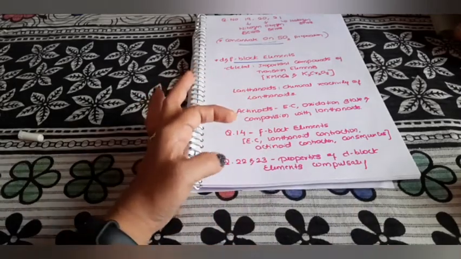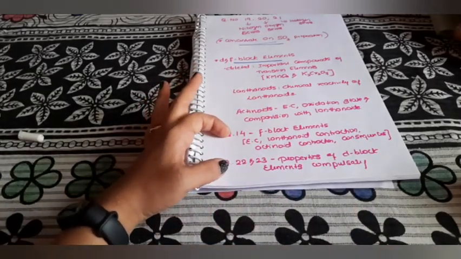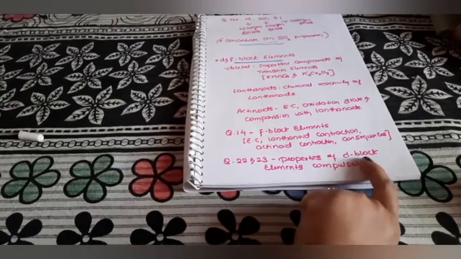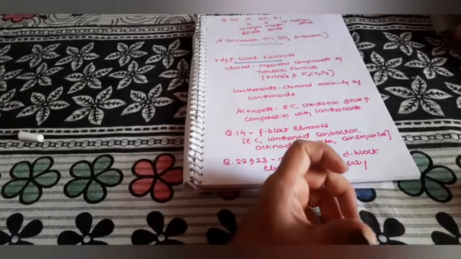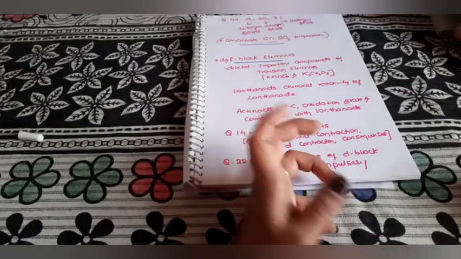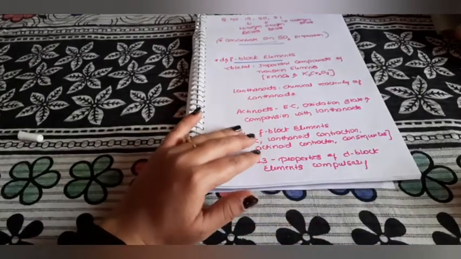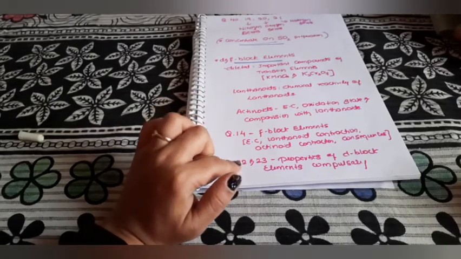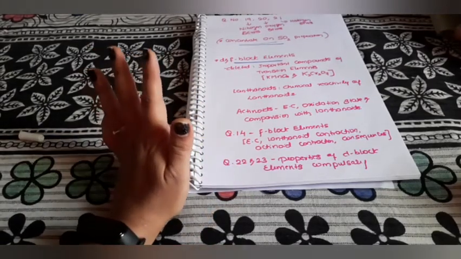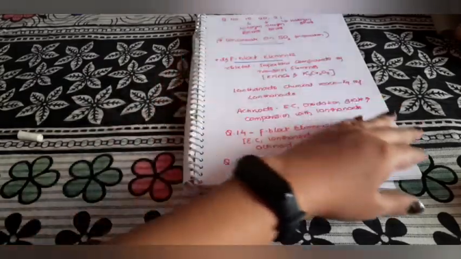So dear students, it becomes very easy to concentrate and study. You now know that 22 and 23 are based on properties. If you learn those properties, which are very easy, the common reasons, then 3 plus 3, 6, plus 2, 8 marks you can earn very easily. So this is about the d and f block elements.